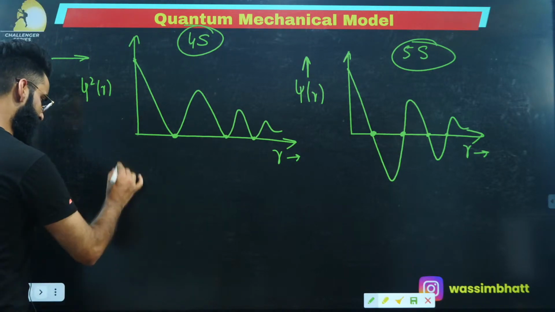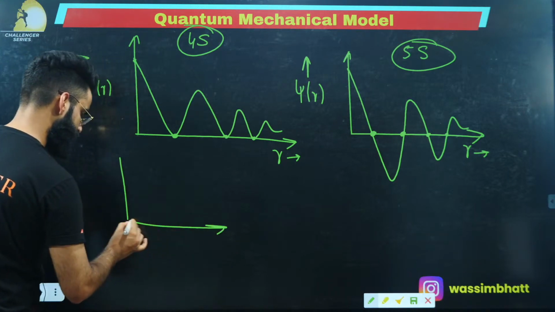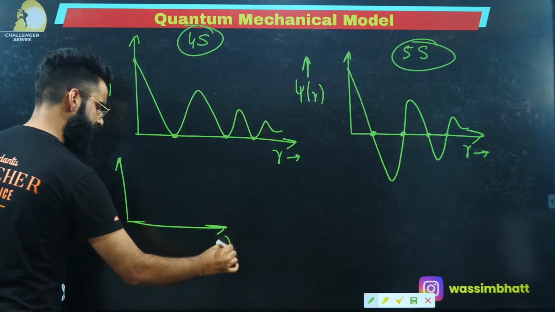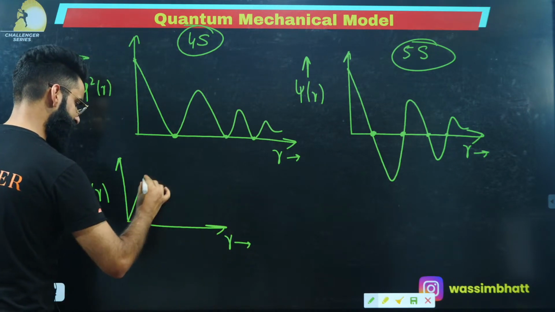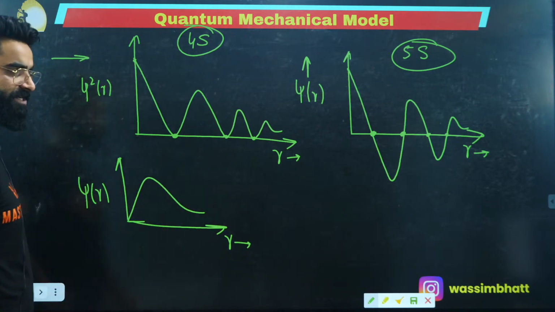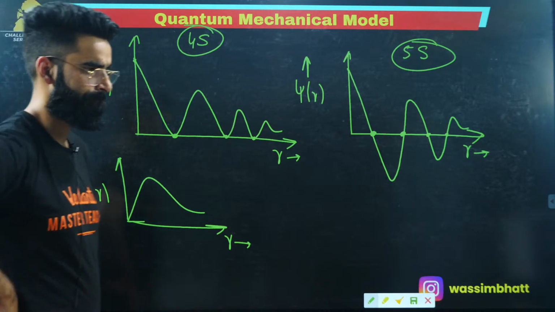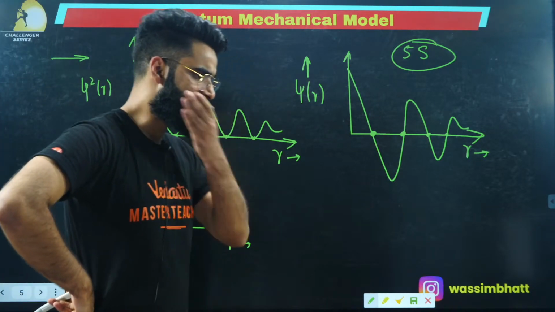Okay, can you let me know what about this curve? This is psi r versus r, right? The curve is like this. It is valid for what? Yes, these curves are valid for NEET.